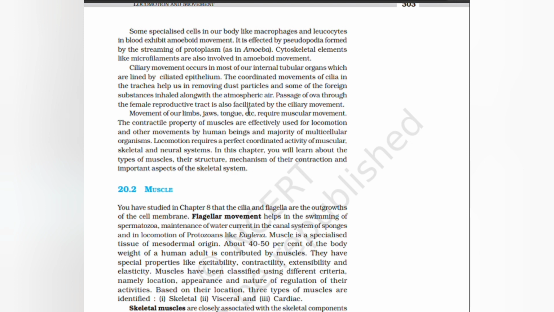Movement of our limbs, jaws, tongue, etc. requires muscular movement. The contractile property of muscles is effectively used for locomotion and other movements by human beings and the majority of multicellular organisms. Locomotion requires a perfectly coordinated activity of the muscular, skeletal and neural systems. In this chapter, you will learn about the types of muscles, the structure, the mechanism of contraction, and important aspects of the skeletal system.